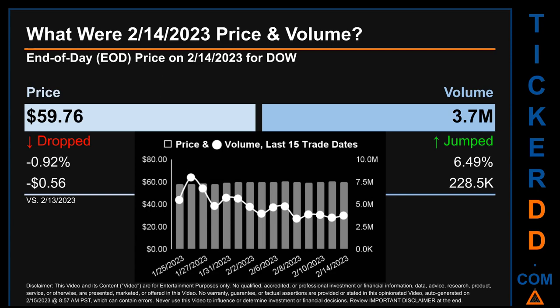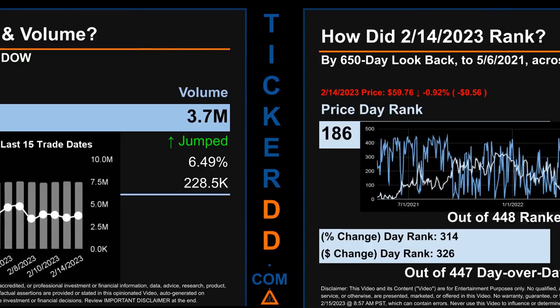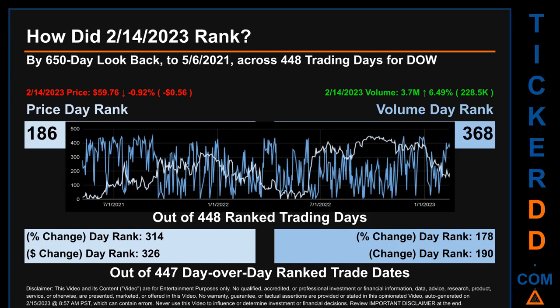Across a range of $2.62, the max and minimum end of day price were respectively 60.51 and 57.89. Volume saw a range of 4.6 million, from a day low of 3.4 million to a day high of 8 million.